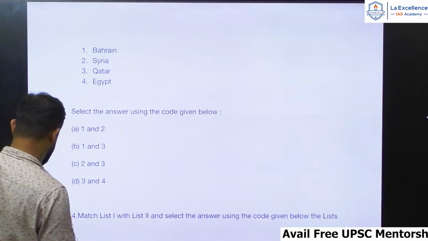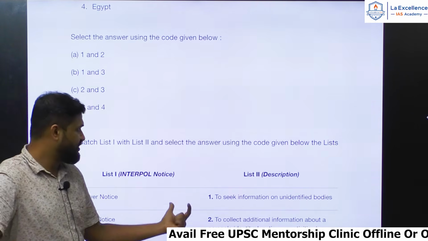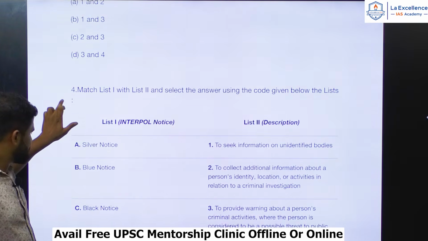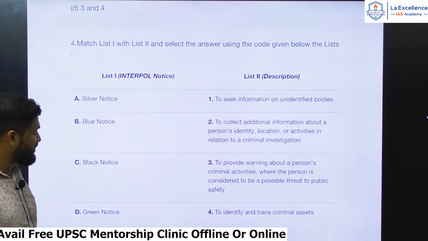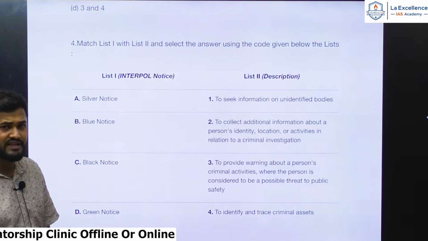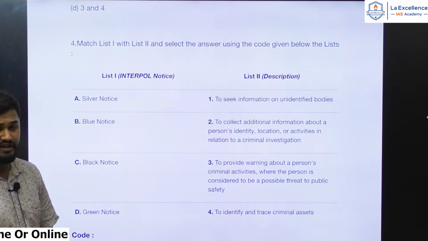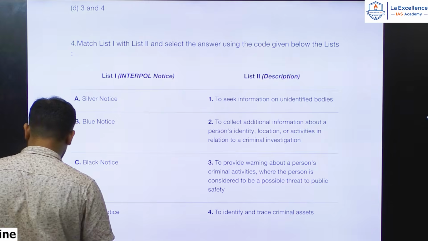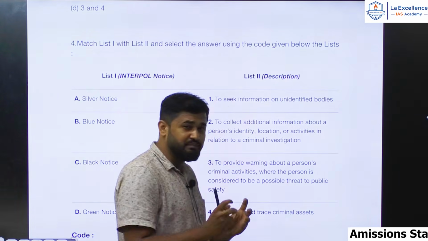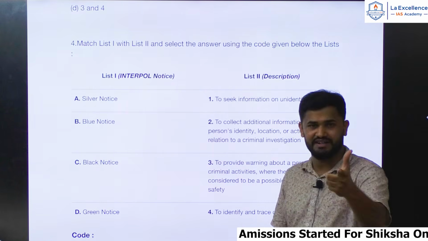Okay, next let us move further. In the next question, we need to match the following: Interpol notices and descriptions. Silver notice, blue notice, black notice and green notice. Silver notice was in the news, in current affairs; that is why I think this question has been asked. Silver notice is a new type of notice introduced by Interpol to counter money laundering cases, which is something related to financial criminal assets, right?